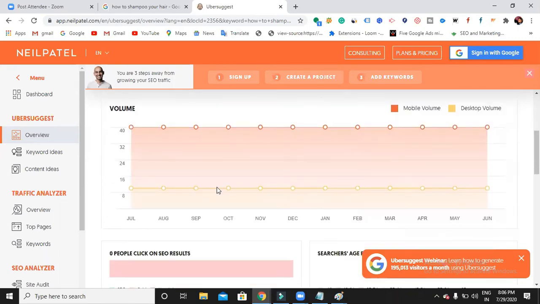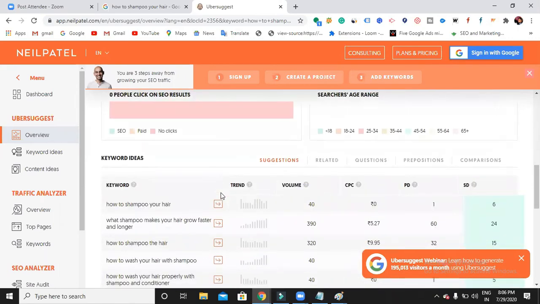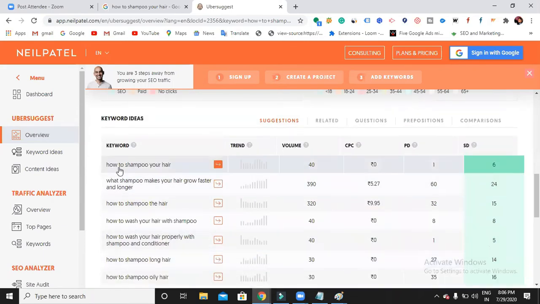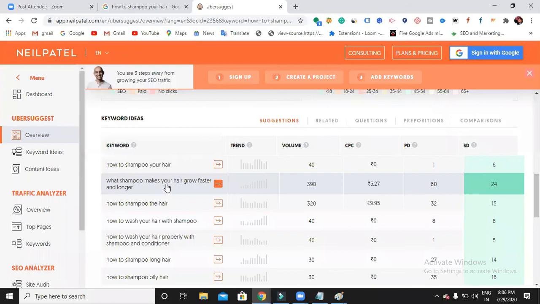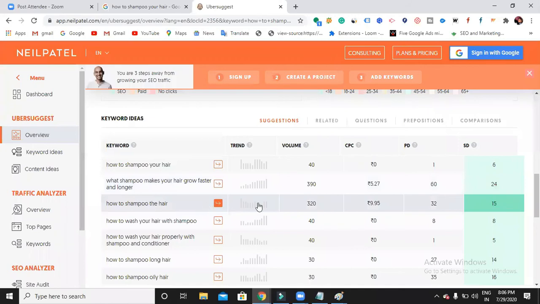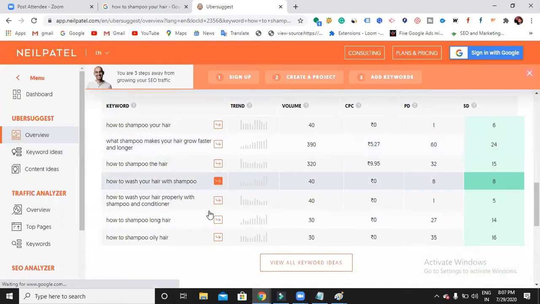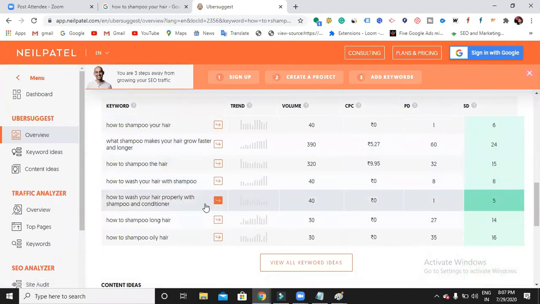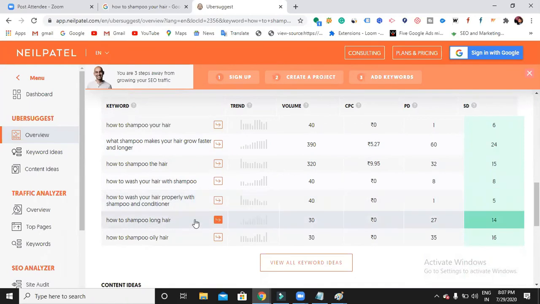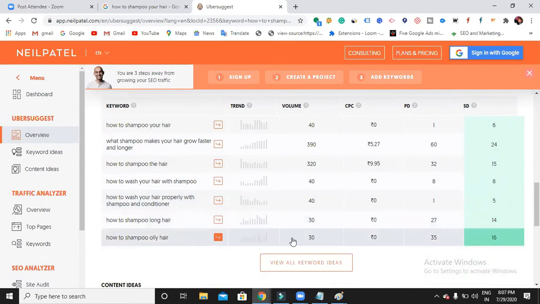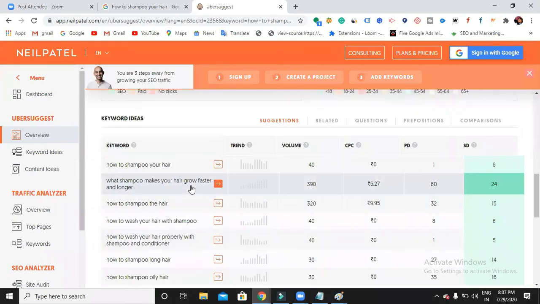If you scroll down, it will show you keyword ideas and the search volume also. How to shampoo your hair: a search volume of 40 during a month. What shampoo makes your hair grow faster and longer? 390. Very good. How to shampoo the hair? 320. How to wash your hair with shampoo? 40. How to wash your hair properly with shampoo and conditioner? Again 40. How to shampoo long hair? 30. How to shampoo oily hair? 30.